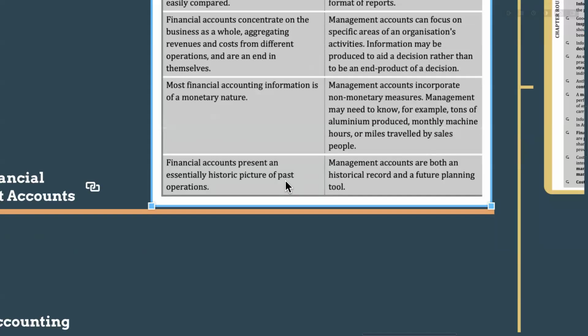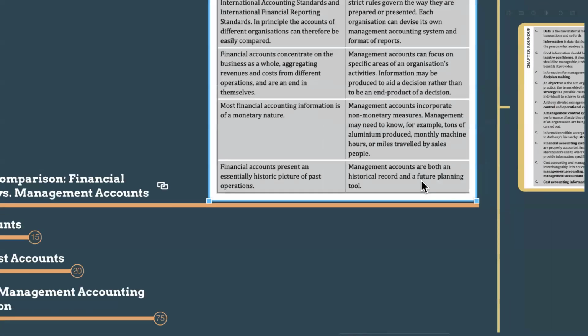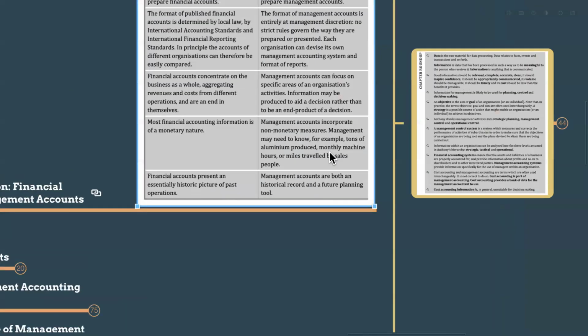So in financial accounting, we are going to present historical data: what has happened in the last 12 months in terms of sales, cost of sales, and expenses, right? But management accounts are both a historical record and a future planning tool. We use the past historical data to predict the future as well. So this area is very important, guys.